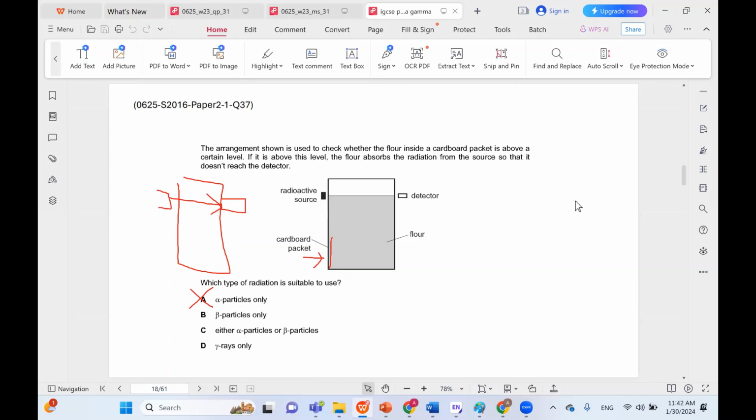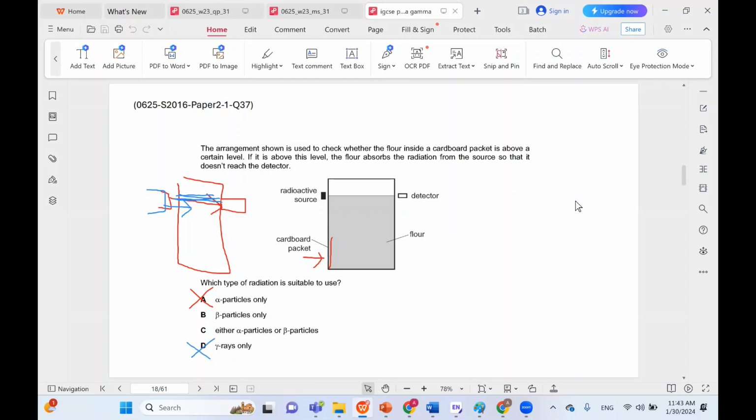However, once flour reaches a certain level, once flour reaches this height, for example, we want this source to not be able to pass through the flour so that the detector can detect a change. It stops receiving the radioactive emissions and it sounds an alarm or it stops an operation or whatever. So the problem with gamma is that gamma can pass through flour. Gamma is very penetrating. So that would not work either.